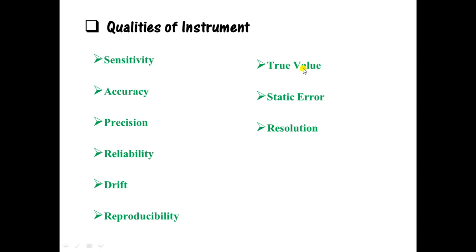The reading that we always get is the actual value. We never get a true value, we get the actual value of measurement. So the difference between this true value and the actual value of measurement is called a static error.